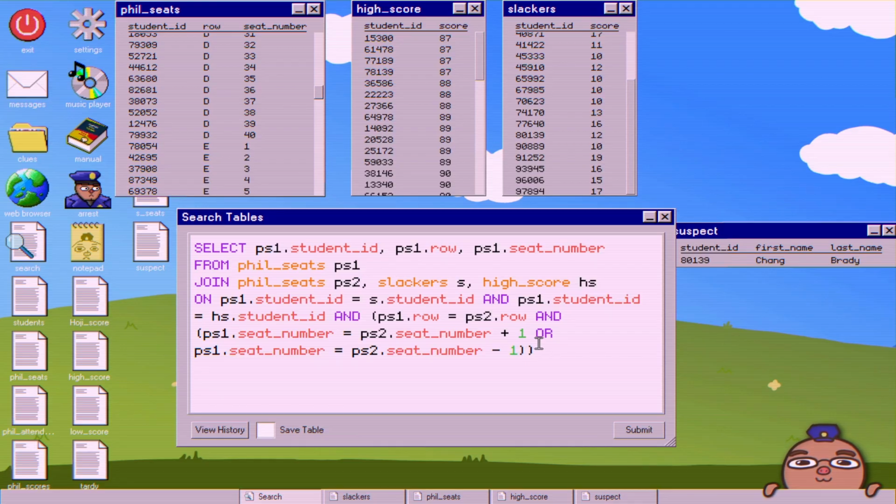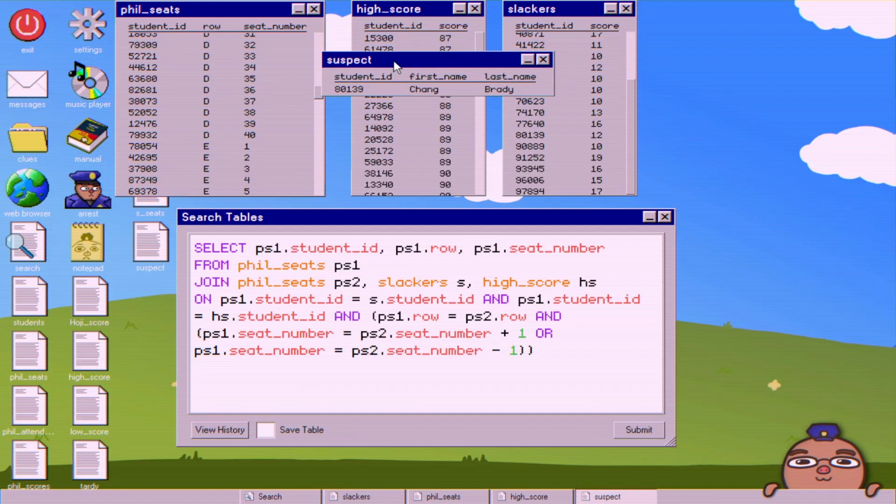I guess next to in this case, where you know they share the same row, but you just want one seat next to, and then you're also joining it with the high scores and the slackers. I don't know if this is a bug I encountered, but for some reason when I tried to join all three of these together as is, it won't let me, and it did before, so I'm not sure what's going on there. But anyway, luckily for us, there's many ways to figure out who the suspect is.